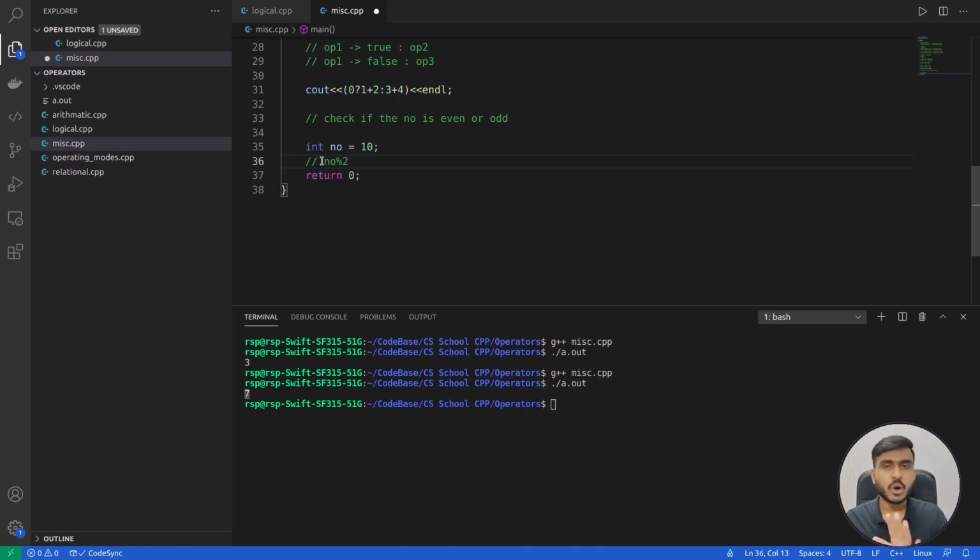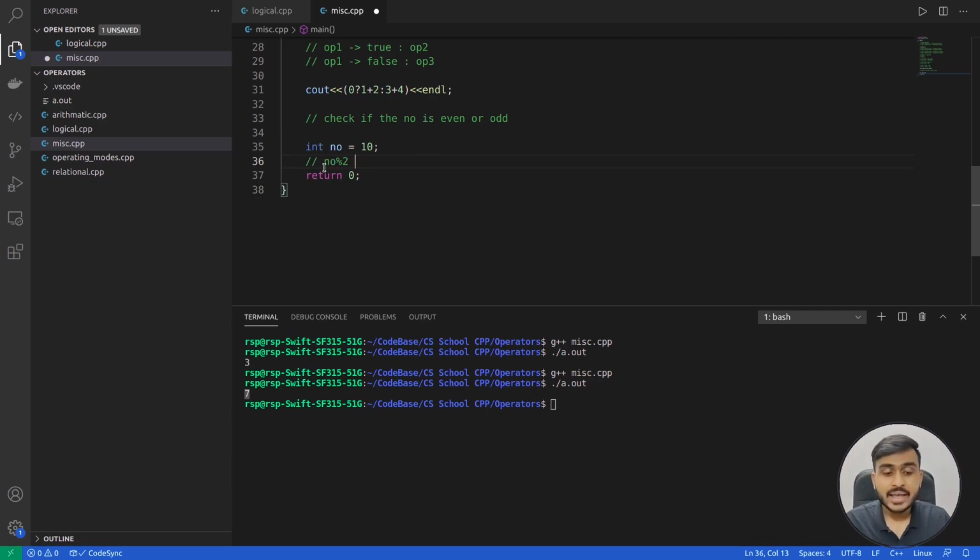Now why are we taking modulus with 2? Basically, a given number is an even number if it is completely divisible by 2, and a given number is an odd number if it is not divisible by 2. This is the basic definition of even and odd numbers, correct? So if we divide a number by 2 and it is completely divisible, the remainder is going to be 0, that's correct.